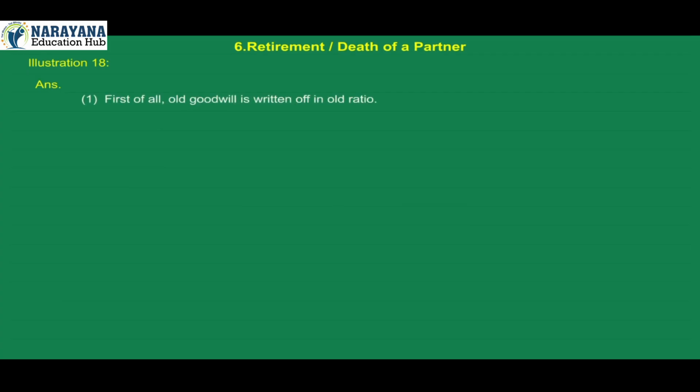Answer. 1. First of all, old goodwill is written off in old ratio. Therefore, share of goodwill of Vimal is equal to rupees 12,000 into 3 by 6 is equal to rupees 6,000. Vimal's account debit 6,000 to goodwill account 6,000.